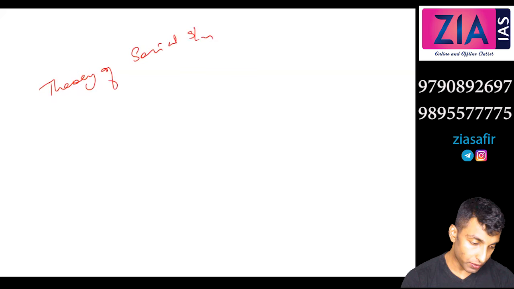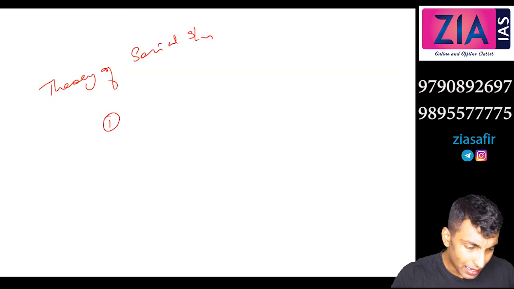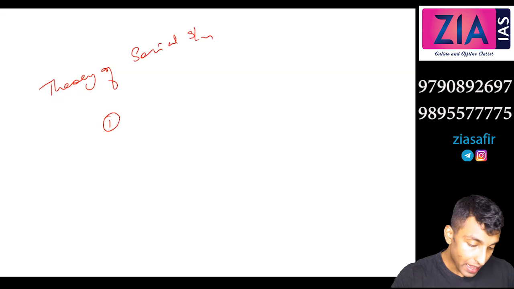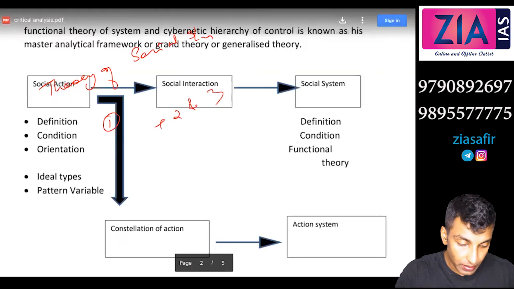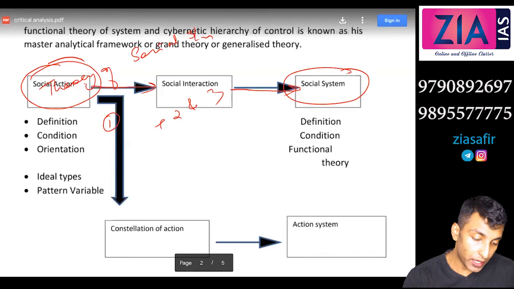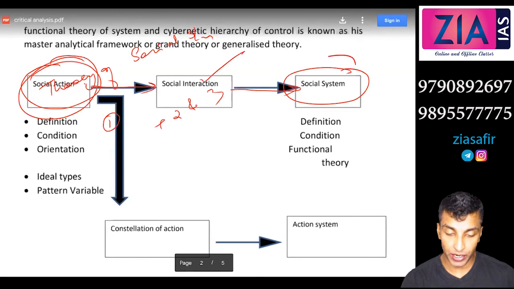then what you need to do is, first, because you need to talk about the first one, social action, you start with it, but you don't want to discuss too much, hardly 50 to 60 words is what you need to write. What is social action you need to say, and then 2 and 3 you need to discuss in detail. This you need to mention in brief, because social system means what? Social action leads to social interaction, that leads to social system. So this you need to briefly introduce in the introductory part in 60 to 70 words, then talk about interaction and then explain all this.